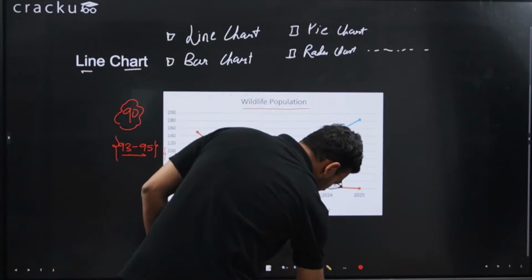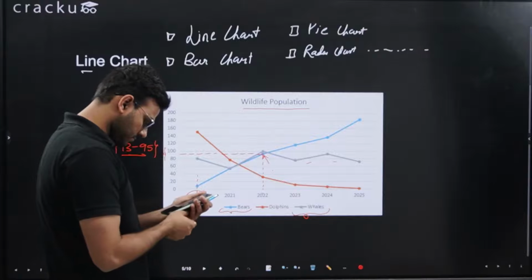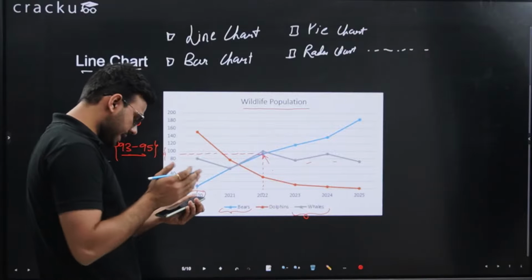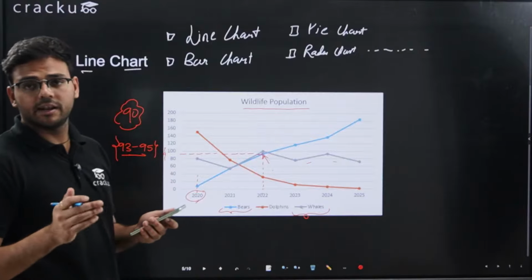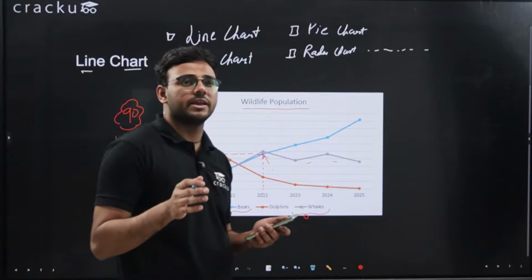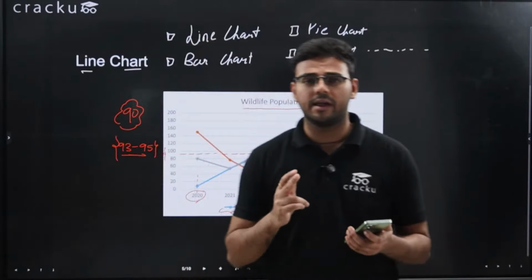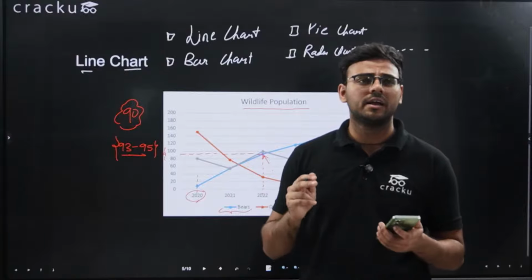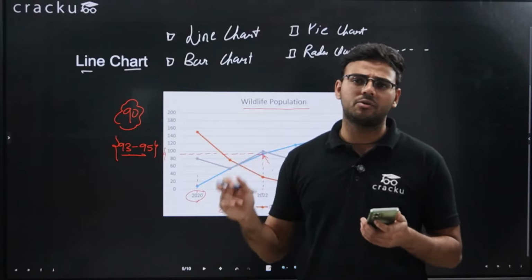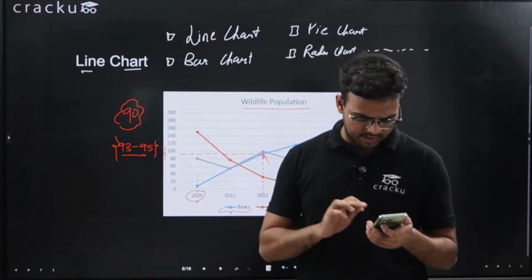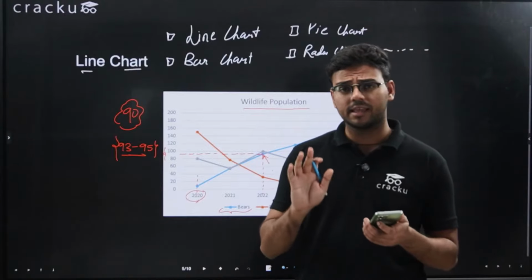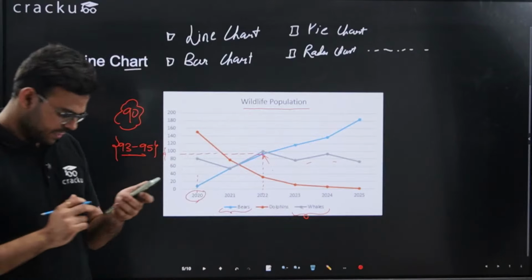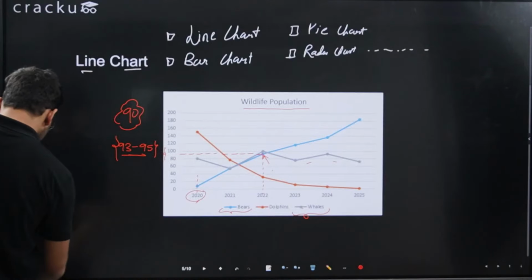If you have any doubt, you can ask. There will be one entire set on data interpretation as per the official mock. I think there were 2 sets based on data interpretation in quantitative ability and data interpretation. There were 6 to 8 questions of data interpretation and 22 to 24 questions of quants. I don't remember it correctly, but there were 6 to 8 questions on data interpretation. Okay, let's move to the next diagram.